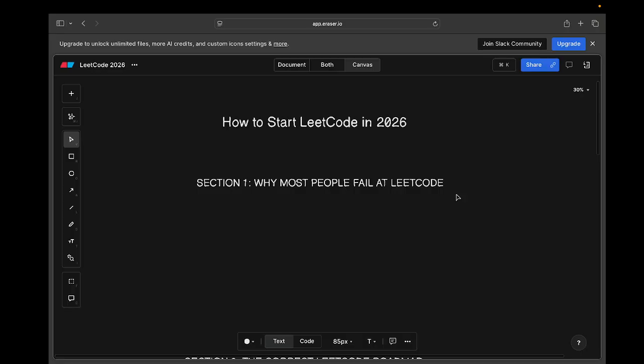The first is why most people fail at LeetCode. The biggest mistake beginners make is this: they treat LeetCode like a test, but not like a training. They jump into random problems, they try to solve hard problems too early, or copy solutions without understanding. These are the mistakes which most beginners and most people make while solving LeetCode problems.